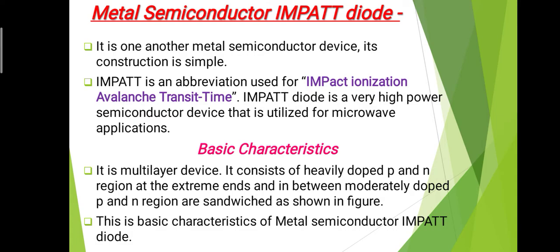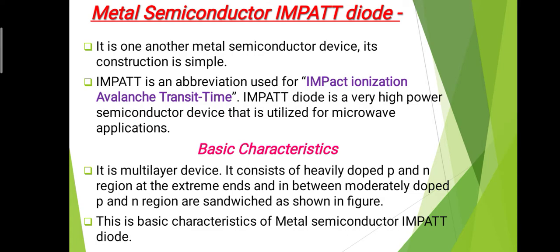It is another metal semiconductor device. Its construction is very simple, but it is very useful in different applications. IMPATT is an abbreviation used for impact ionization avalanche transit time. This is a long name for this diode, but the abbreviation used is nothing but IMPATT, which stands for impact ionization avalanche transit time.